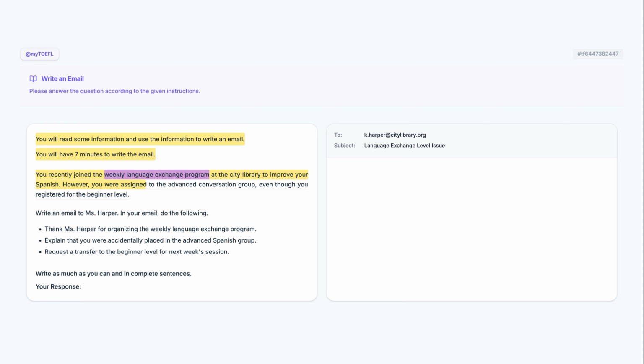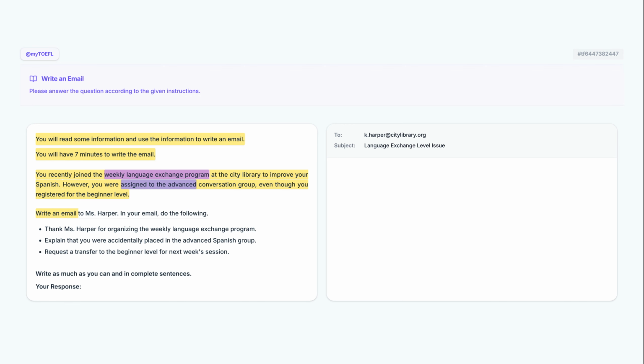However, you were assigned to the advanced conversation group even though you registered for the beginner level. A problem is introduced here because you were assigned to the advanced group despite your actual proficiency level. This clear conflict provides the primary reason for your email communication.